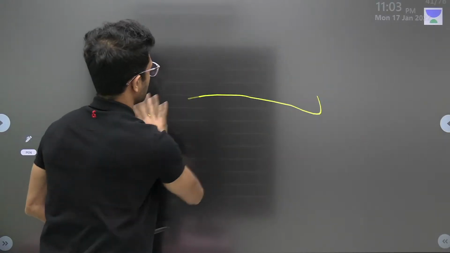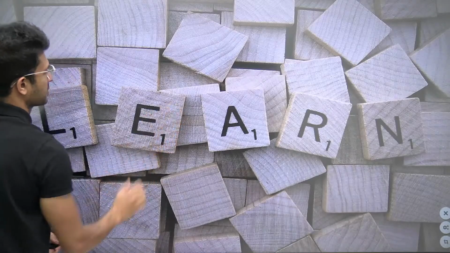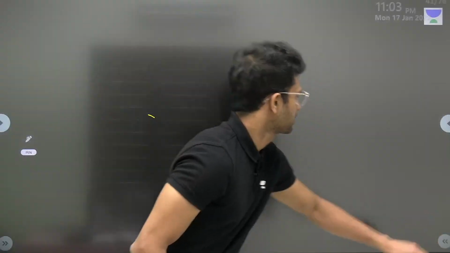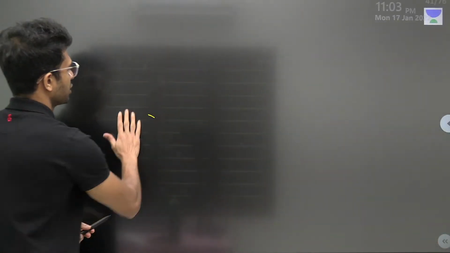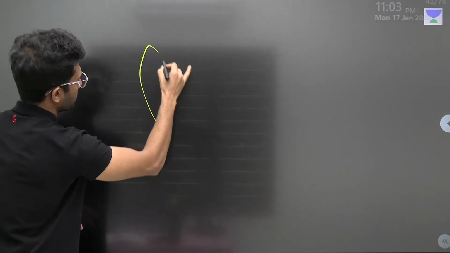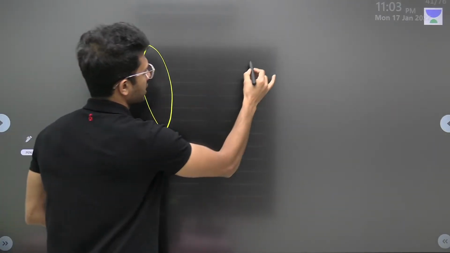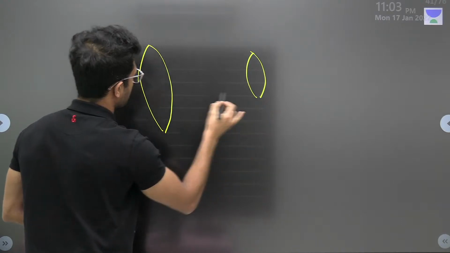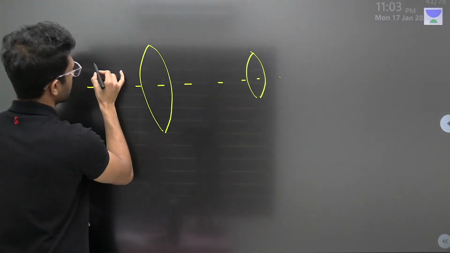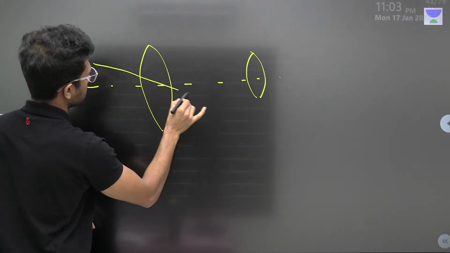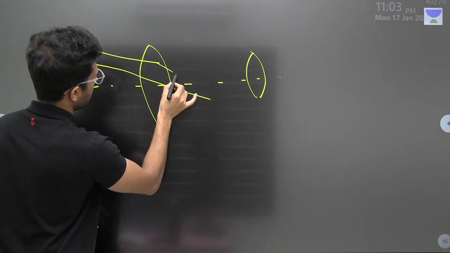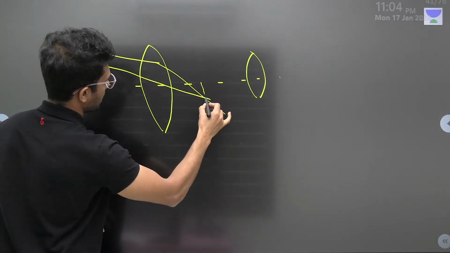The picture is not looking good, so we'll draw a better picture. This is our objective, this is our eyepiece. This is our principal axis. One of the light rays comes, another light ray comes, and it will be bending and meeting.